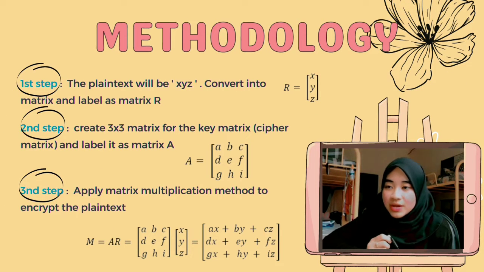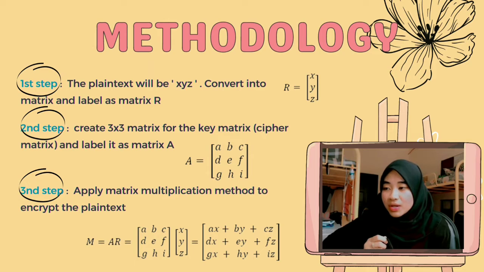Next, moving on to the methodology. How we solve this cryptography application, step by step. First, we change the plain text to encryption, ciphertext, decryption, and back to the plain text. First and foremost, the plain text of XYZ will be converted into matrix form and labelled as matrix R. Next, we create any 3x3 matrix as a key matrix, or cipher matrix, and label it as matrix A. Lastly, we apply matrix multiplication to encrypt the plain text, multiplying matrix A with R.